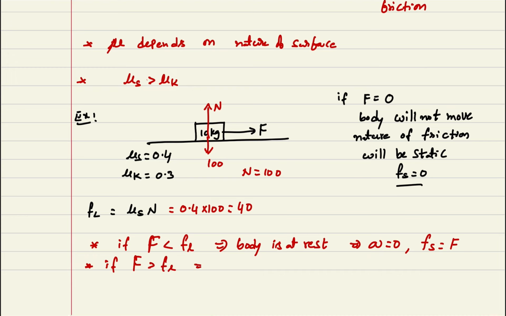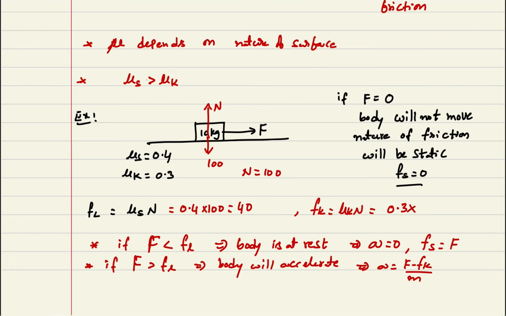If F is greater than the limiting friction, then the body will accelerate. That acceleration A can be written as F minus Fk divided by the mass m. And what is the Fk value? We can say Fk is equal to mu k into N. Mu k is 0.3 into 100, so we get 30 newtons. Okay, this is the Fk value, 30 newtons. These are the relations we can see whenever a body is moving.